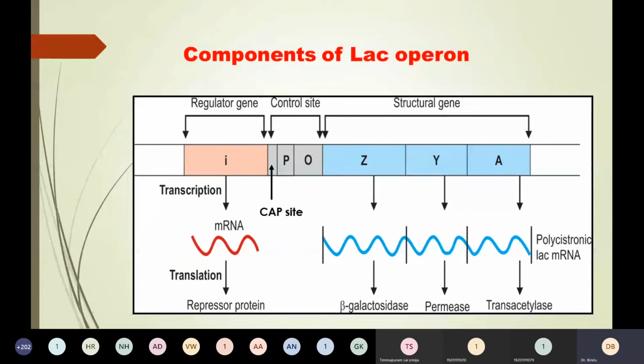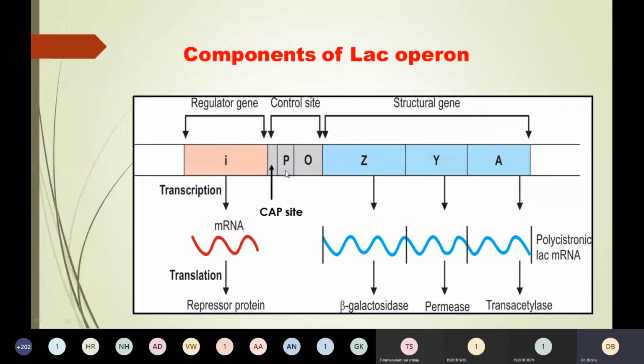Now, the structural gene encodes three enzymes: galactosidase, permease, and transacetylase. Next to the structural gene is the operator site, where the repressor protein, which is synthesized by our regulatory gene, goes and binds. If it binds, there is no initiation of transcription. Next to the operator site is the promoter site, where the enzyme RNA polymerase binds.